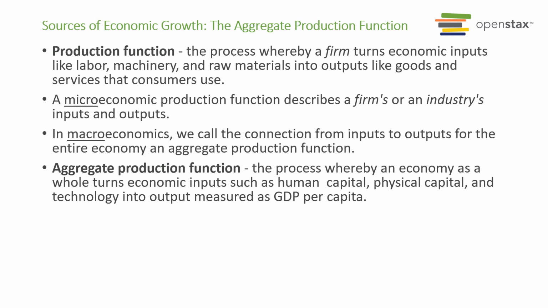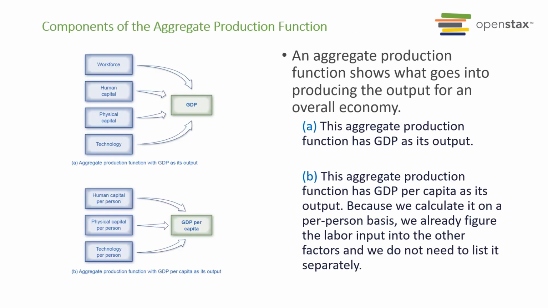And also know what an aggregate production function is. It's the process where the economy as a whole turns economic inputs such as human capital, physical capital, and technology into a measurement of our GDP per capita. So when we're looking at our aggregate production function, either as a whole for the entire country for GDP, or as GDP per capita for individual workers, there's a minor difference in the measurement. For all the inputs that go into our overall GDP, we're looking at four variables.